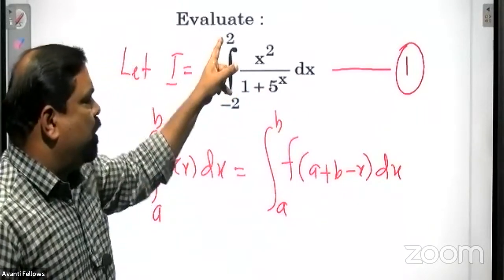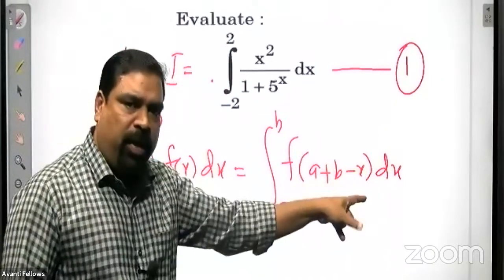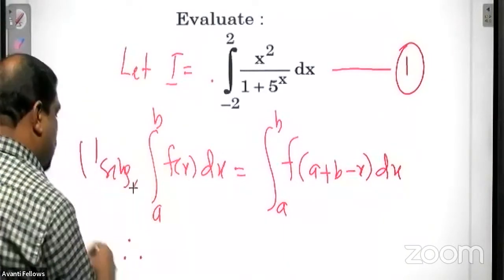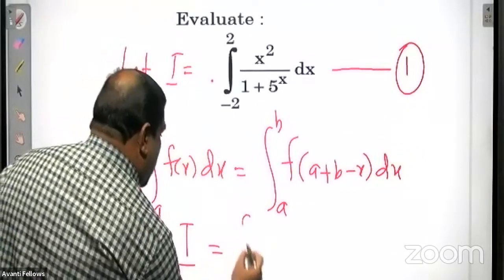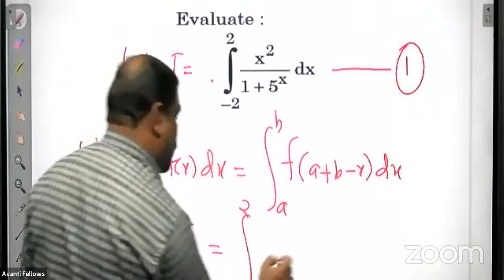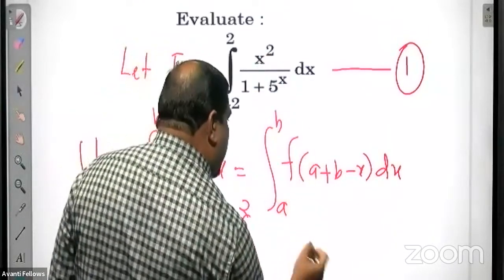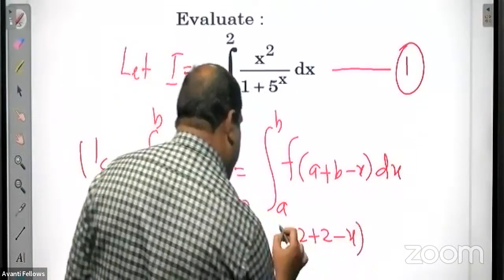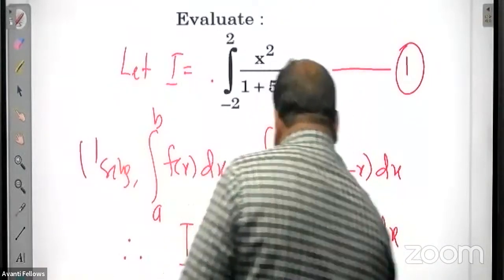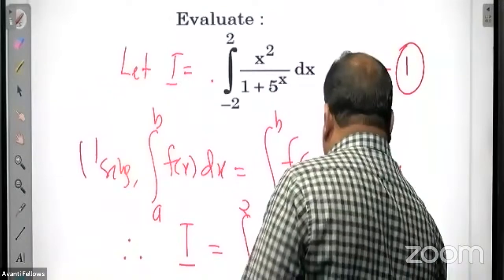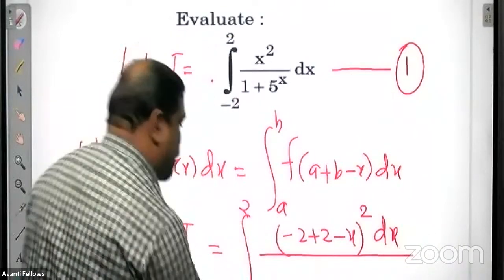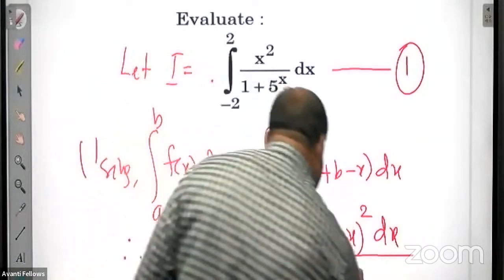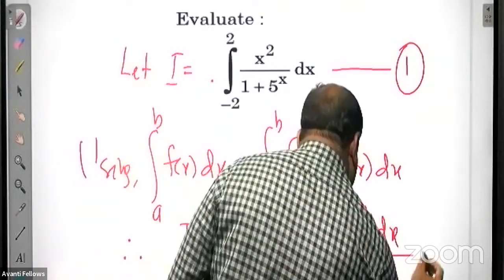Minus 2 plus 2 minus x, that is 0 minus x. So using this property, I is equal to integral from minus 2 to plus 2, and in place of x, I write minus 2 plus 2 minus x, whole square, divided by 1 plus 5 raised to the same.